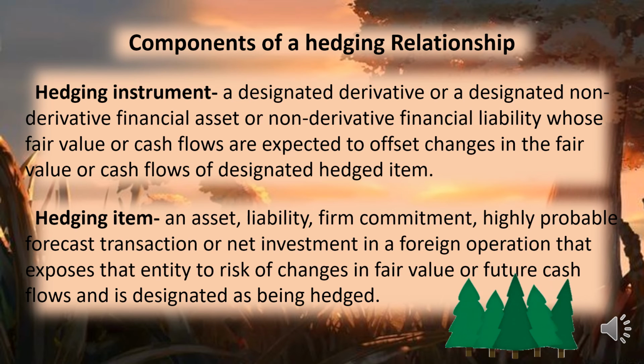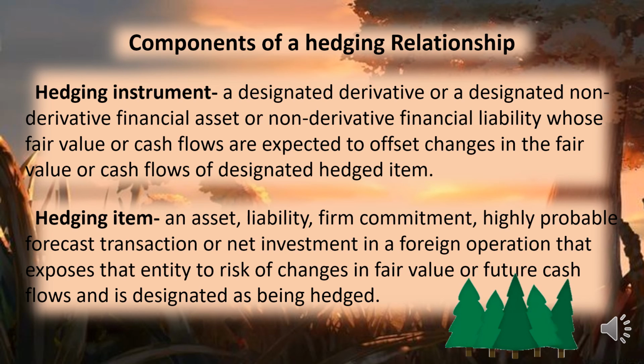So, a hedging instrument and hedged item are components of a hedging relationship. Hedging instrument is a designated derivative or a designated non-derivative financial asset or non-derivative financial liability whose fair value or cash flows are expected to offset changes in fair value or cash flows of the designated hedged item.